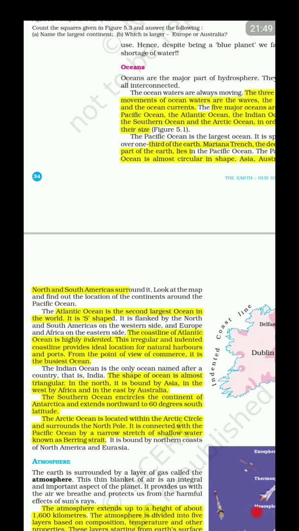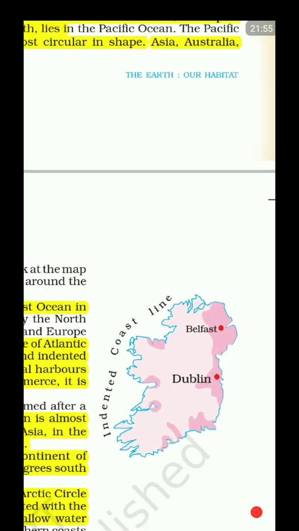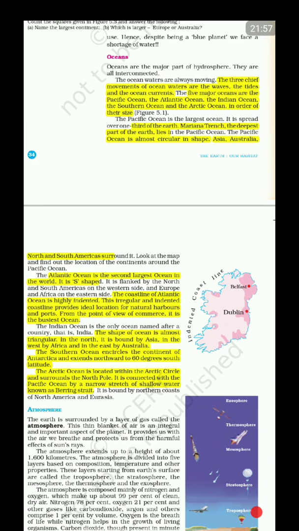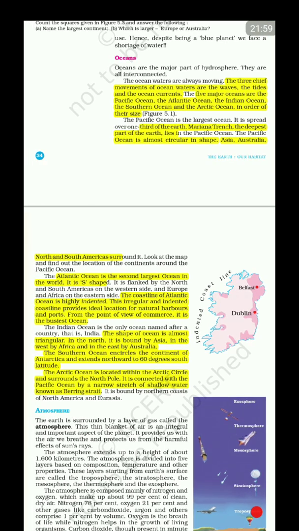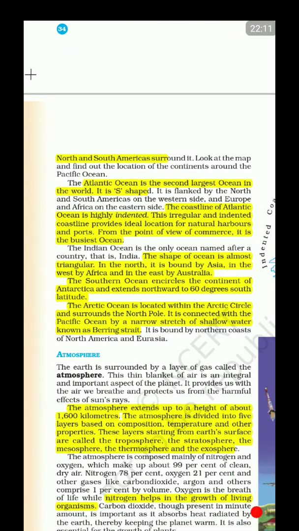Very interestingly to know, the coastline of Atlantic Ocean is highly indented. Here you can see what indentation means. This irregular and indented coastline provides ideal location for natural harbors in the coast, and that is why, from the viewpoint of commerce, it is the busiest ocean in the world, right? Indian Ocean, the only ocean named after a country, and almost triangular in shape.